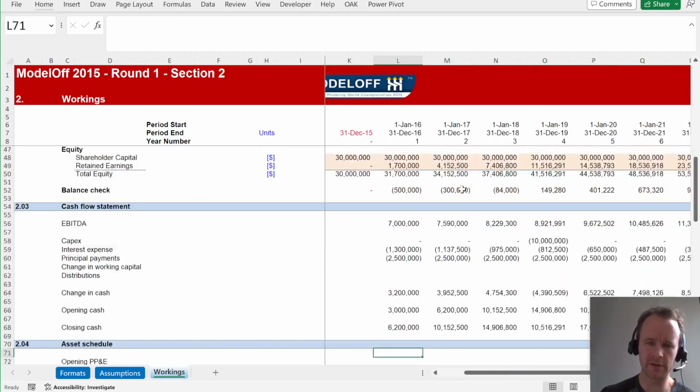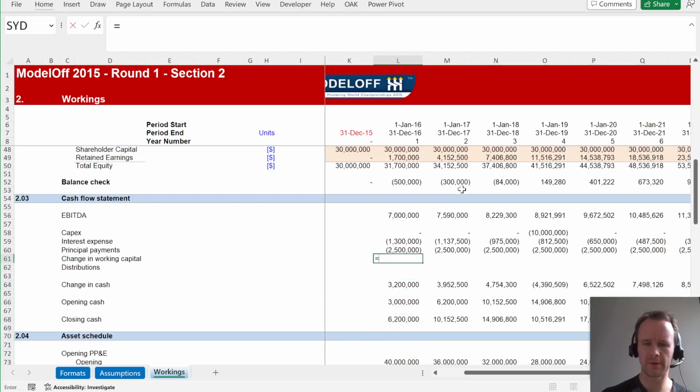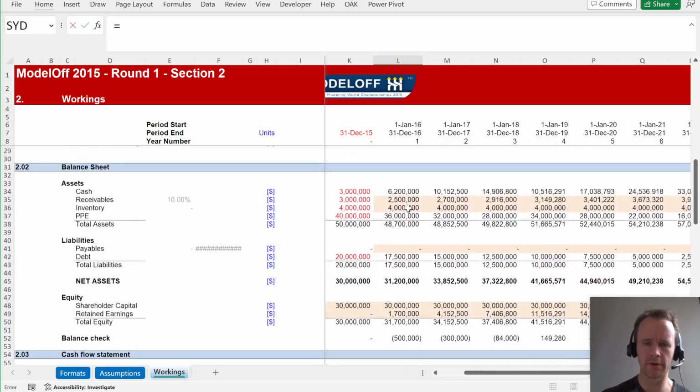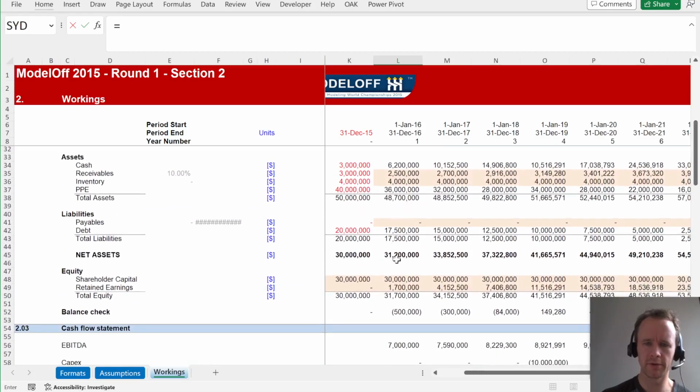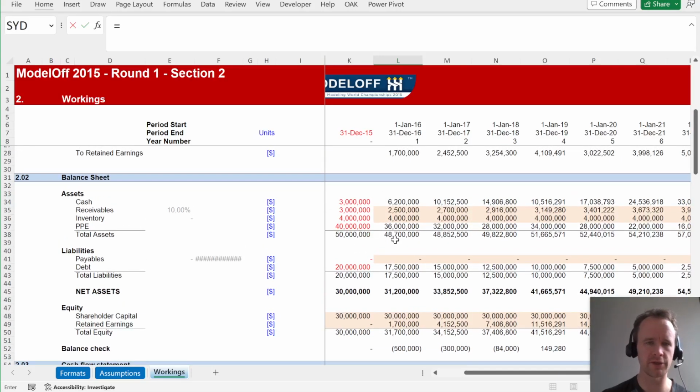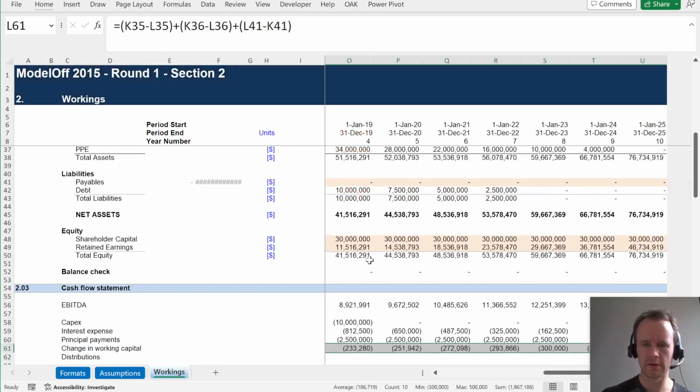So before I do anything else, let me just add in my change in working capital calculation. And you can do a quick check here. 500,000 is what we're off by. Cash is too low, so we need 500,000 more cash if you need a kind of sign check there. So that's going to be this minus this, and then we'll have the same direction of the signs for the other asset, and then the opposite direction of the signs for the liabilities. So that, and then it's going to be current year minus prior year. Carry across, and we're back in balance.